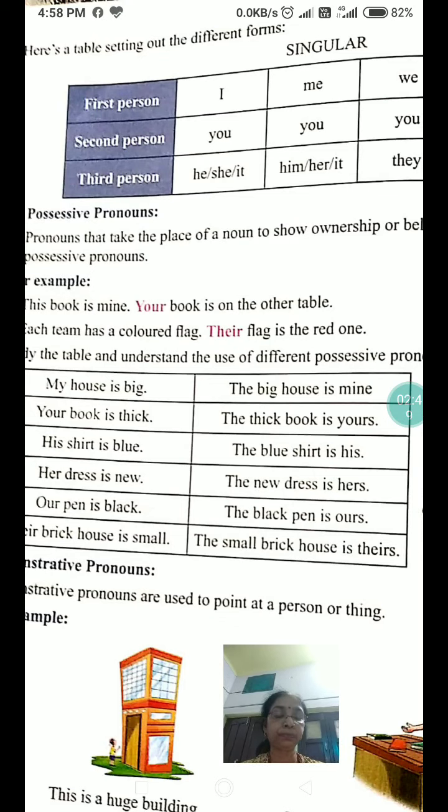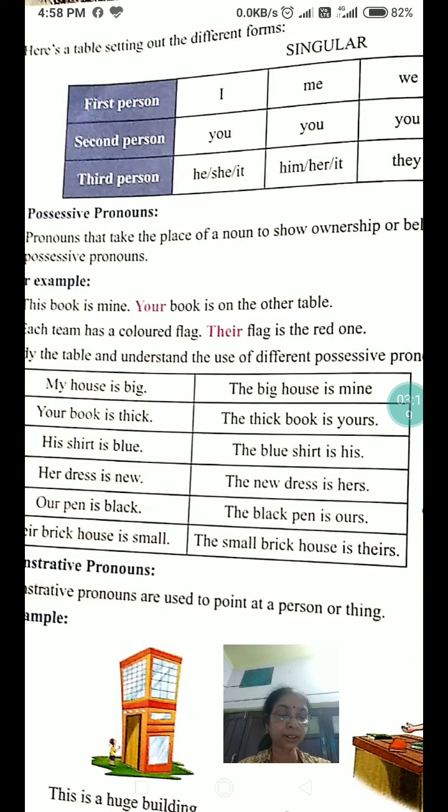Now second one is possessive pronouns. Possessive pronouns that take the place of a noun to show ownership or belonging are called possessive pronouns. For example, the book is mine. Your book is on the other table. Each team has a colored flag. Their flag is the red one.